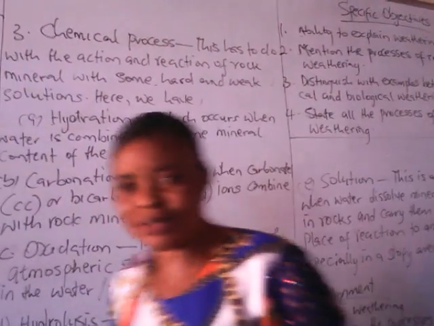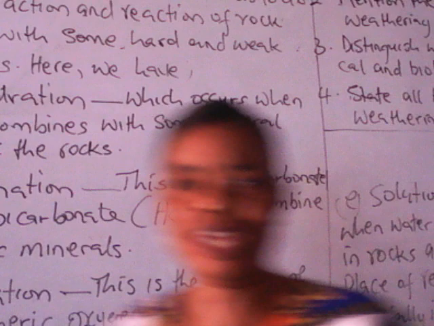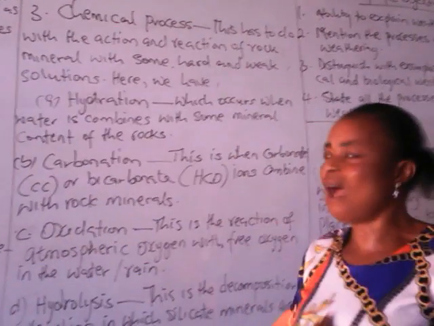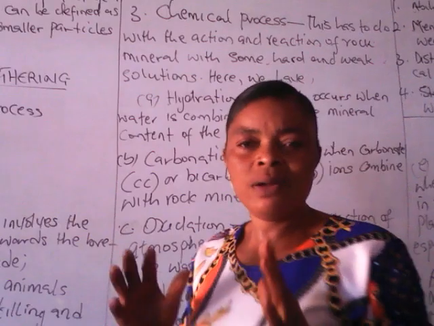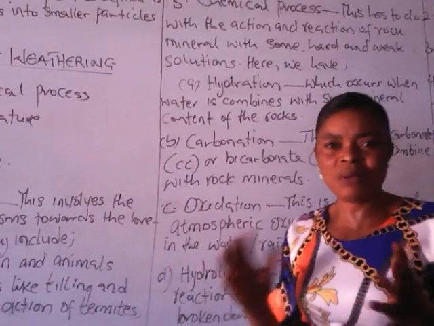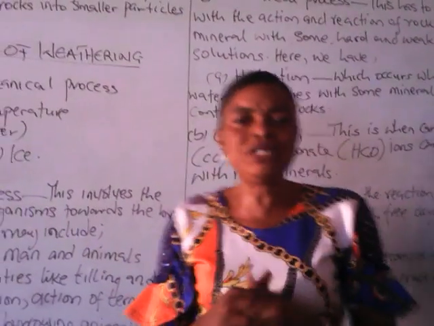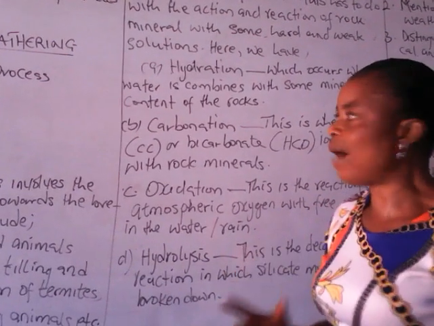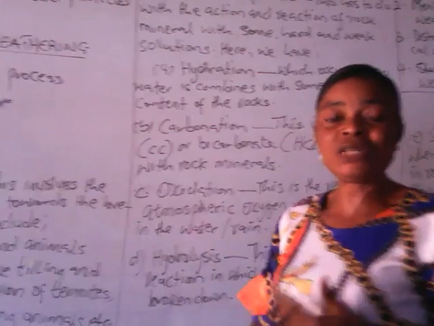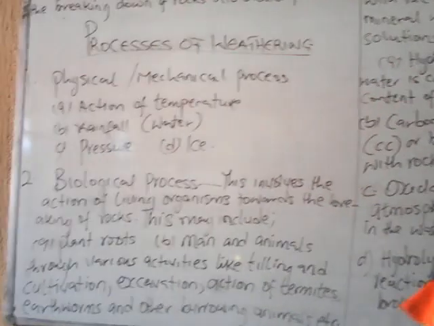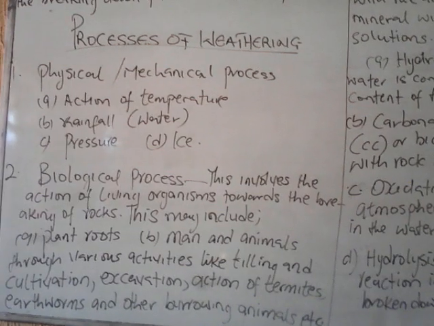What is weathering? Weathering is the first stage in the formation of soil. It can be defined as the breaking down of rock into smaller particles. There are different processes of weathering, that is, many ways by which rock can be weathered or broken down. One of them is physical or mechanical weathering. We have biological weathering. We have the chemical weathering process.